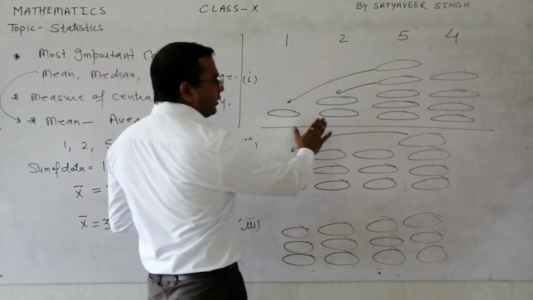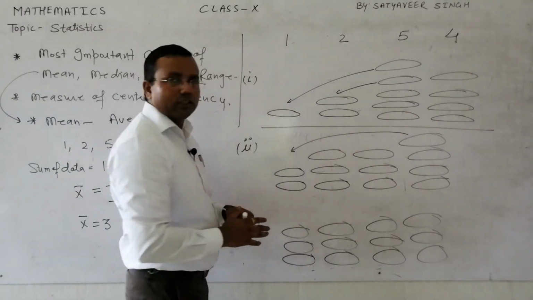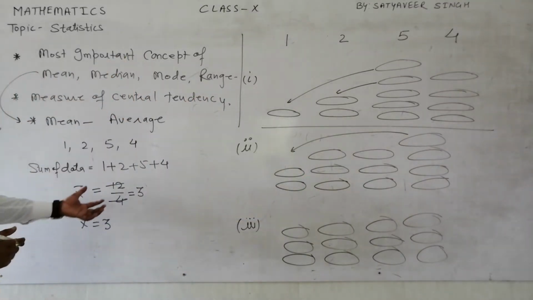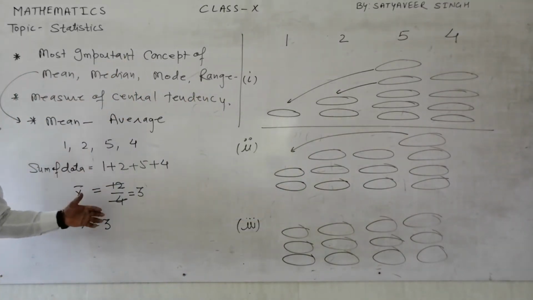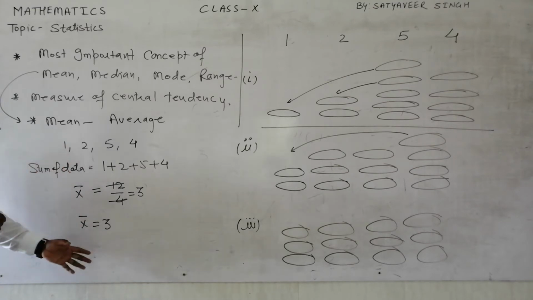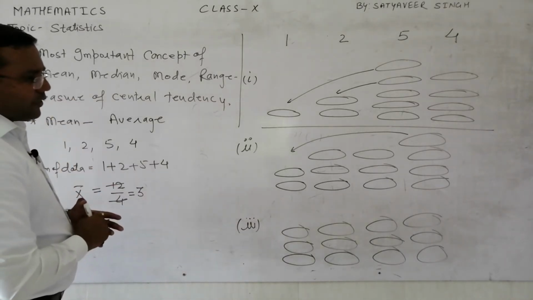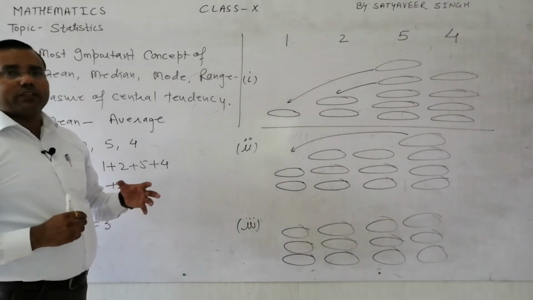This is group 1, group 2, group 3, group 4. So what we have done: the total number of breads we got here is 12, divided by 4 because there are 4 groups. We got the average, the mean of the data, that is 3. So this picture is telling you what exactly the meaning of the average is.